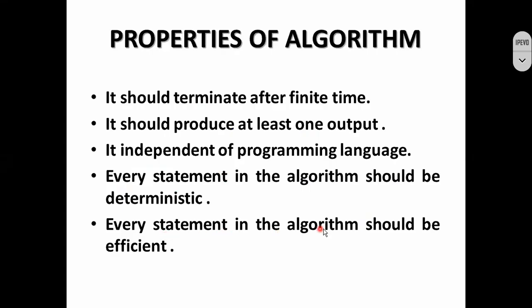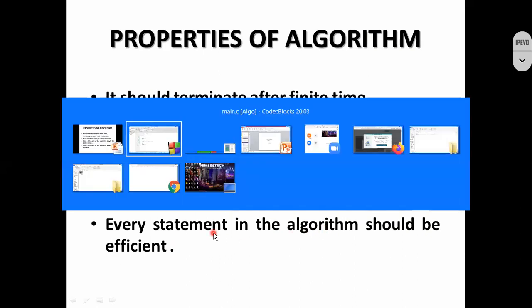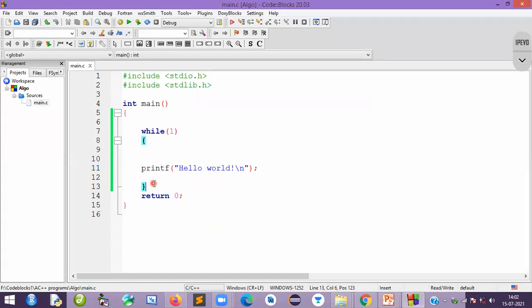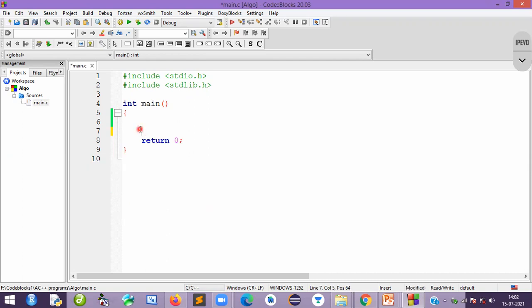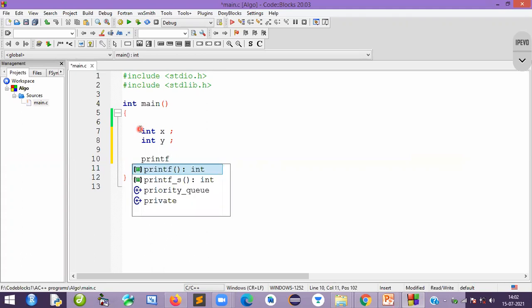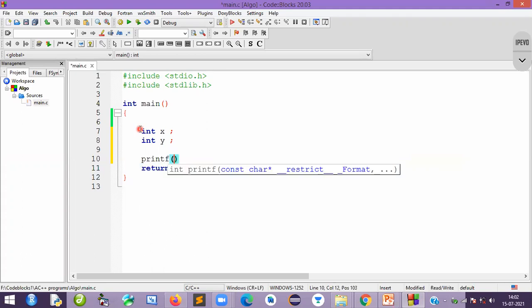Again, every statement in the algorithm should be efficient. Suppose I write so many statements which are not necessary. For example, I will write a small program here. I want to write integer x, comma, integer y, and then printf, with double quotes percentage d, just to print the value of x.